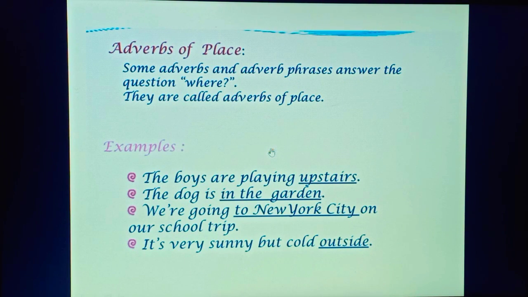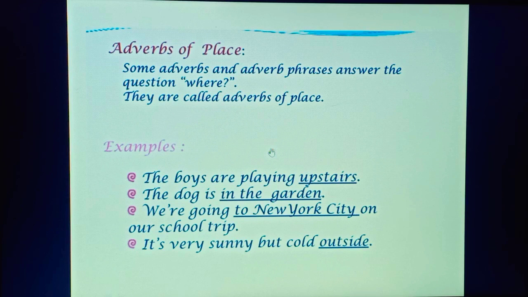The next type of adverb is adverb of place. So what is it? It expresses the place of action. In the previous slide, adverb of time expresses the time or duration of the action, but this is another type of adverb, which is adverb of place, and it expresses the place of action, right? Some adverbs and adverb phrases answer the question where. They are called adverbs of place. It gives the answer to the question where, right?